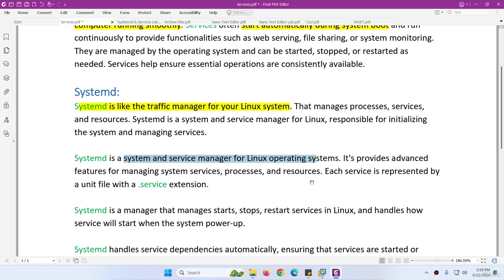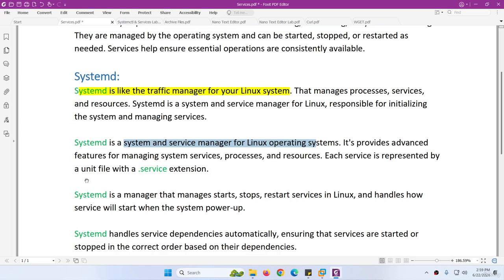And by the way, each service is represented by a unit file, and the extension is normally .service, because there are many other units as well with different extensions, but we are specifically talking about the services.